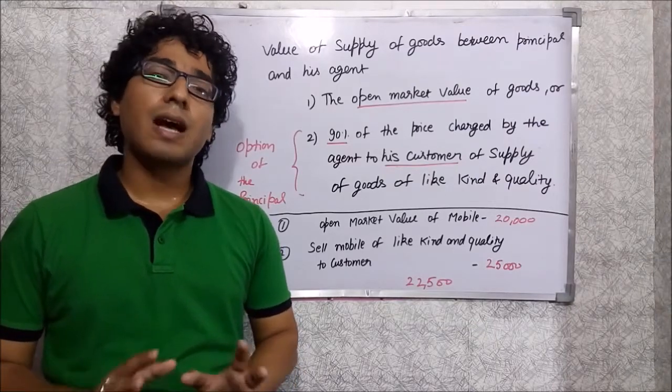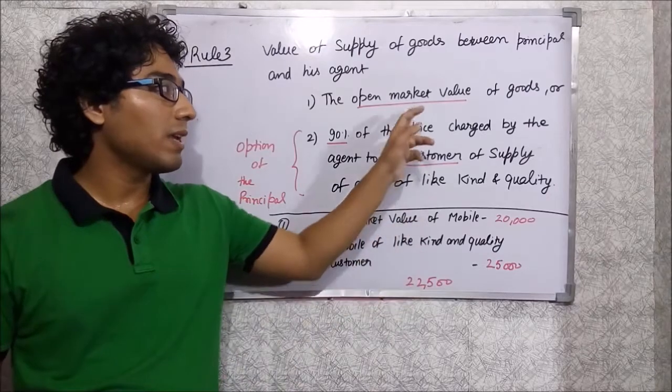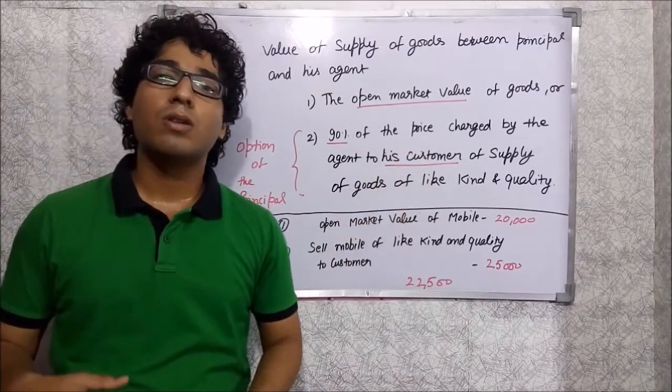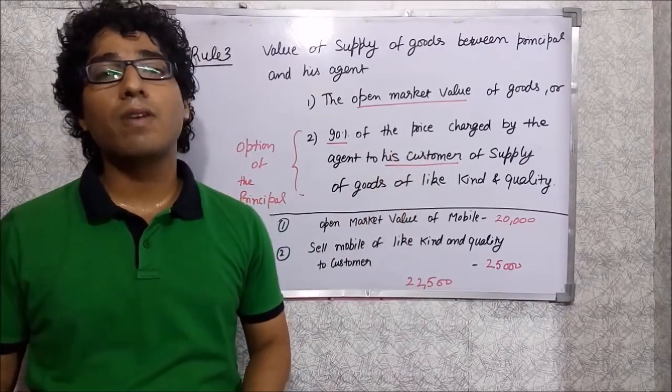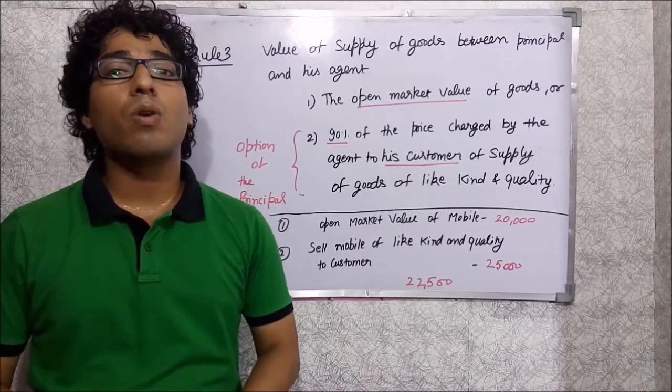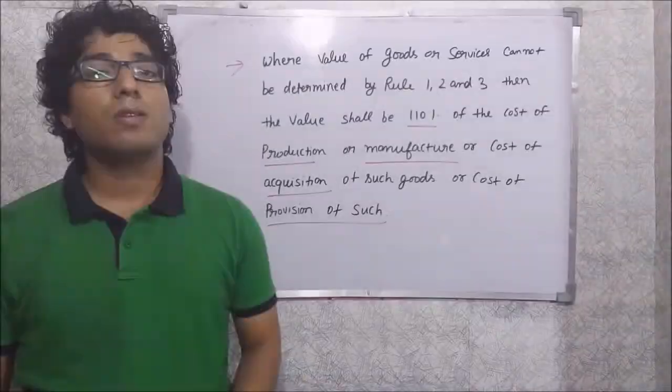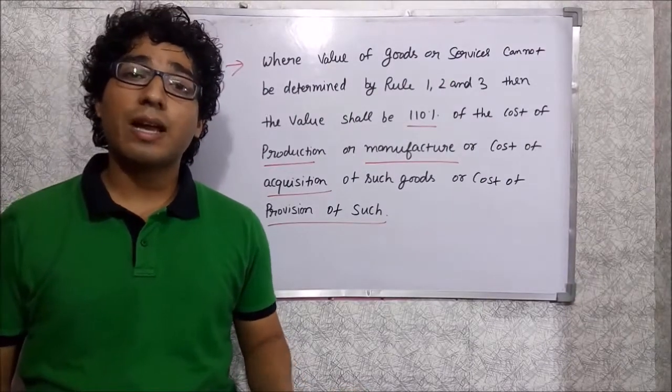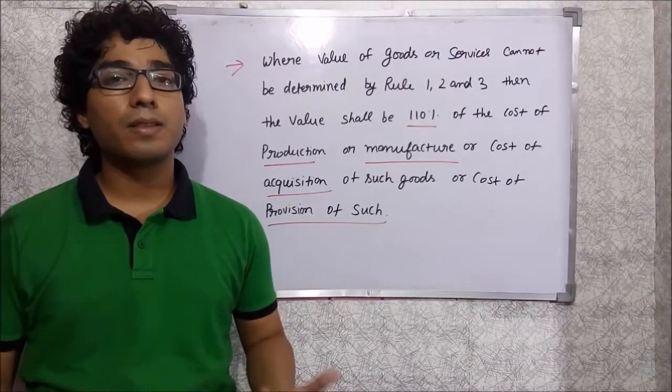And if we can't determine the value as per clause A and B, then we have to shift to rules number 4 and 5, which will determine how to calculate the value of goods in that case. Alright guys, so this is our last question, and with this we will end this part.